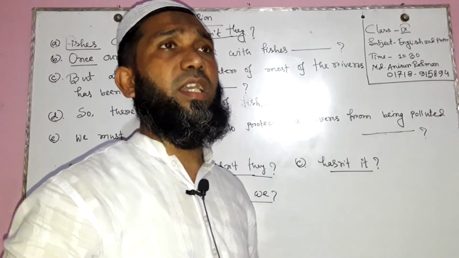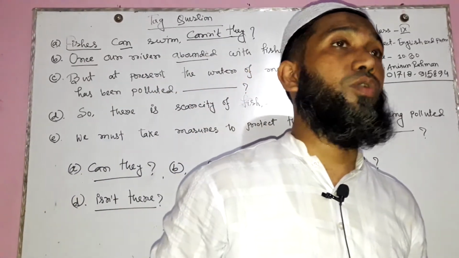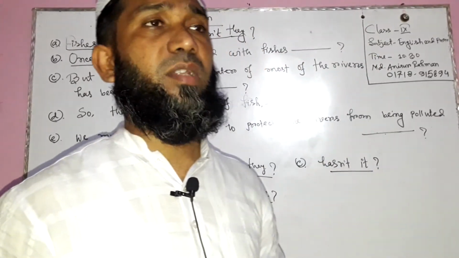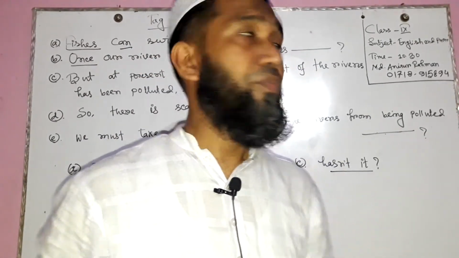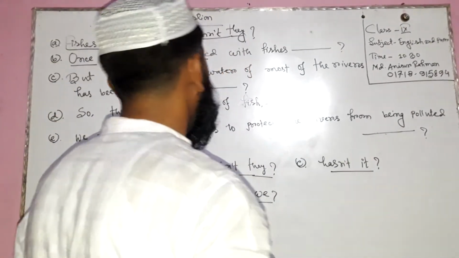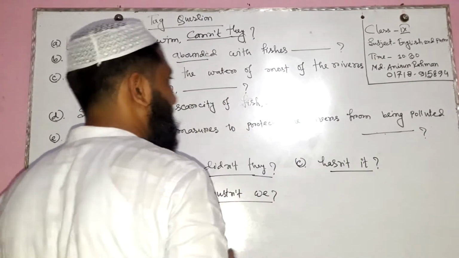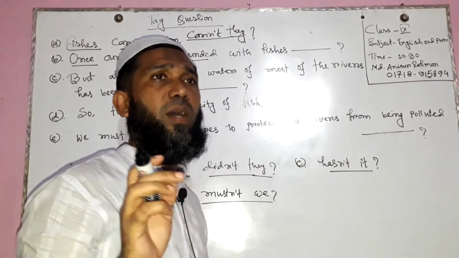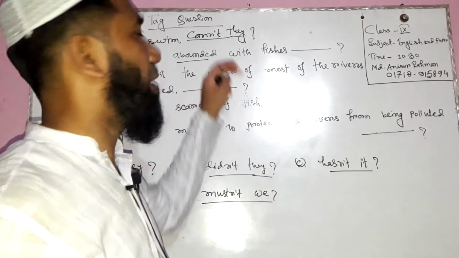If the sentence is present indefinite, of course in this sentence we will use do or does as an operator, and for the past tense we will use did as an operator. So here it is past indefinite tense, so in this place we will use did as an operator, because when we turn this sentence into negative or interrogative form, of course we need to use did as the auxiliary verb, and turn the main verb into present form.